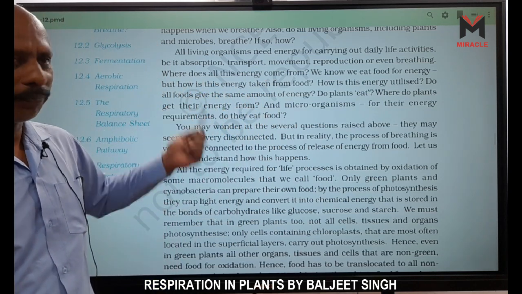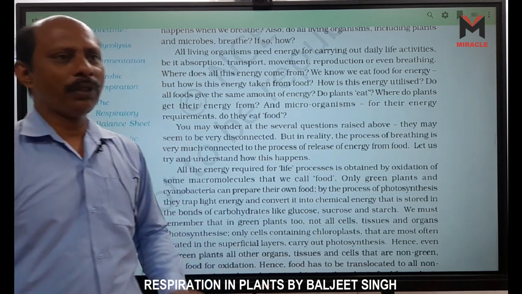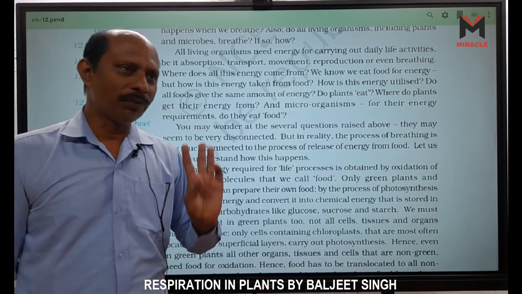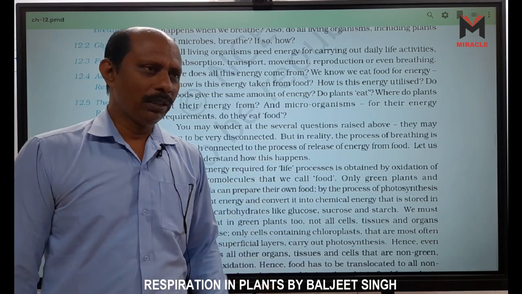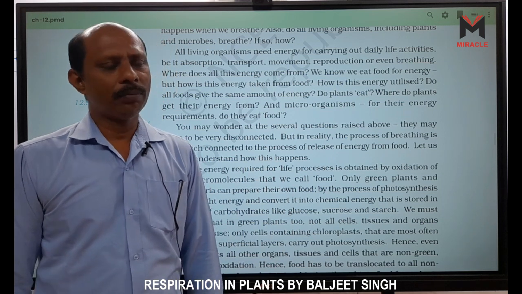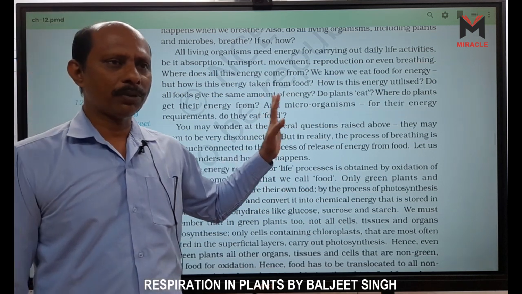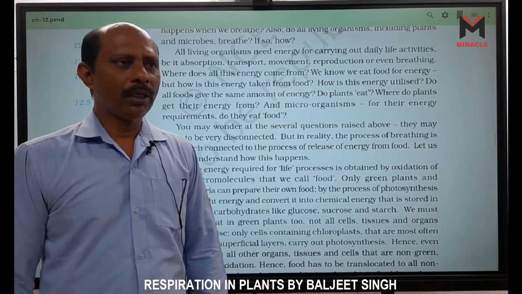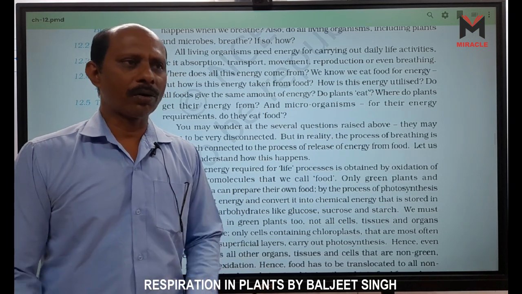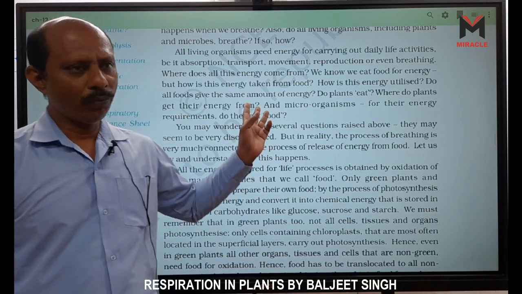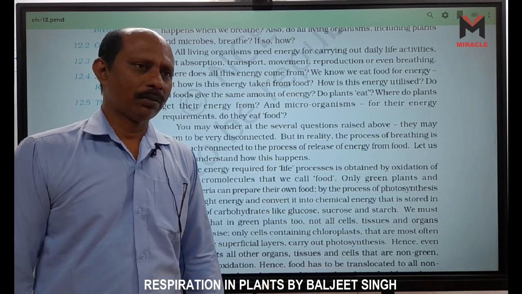We know we eat food, and we have 3 components in food. Which ones? Carbohydrate, lipid, and protein. And vitamins are not used in the formation of ATP, right? Vitamins are not digested. Minerals are not digested. Water is not digested. Fibers are not digested. Only 3 food components are digested: carbohydrate, fat, and protein.